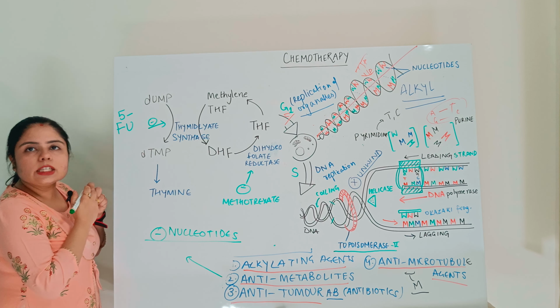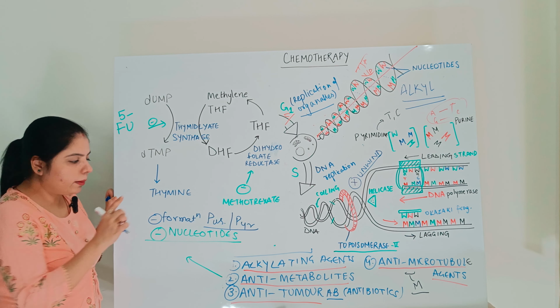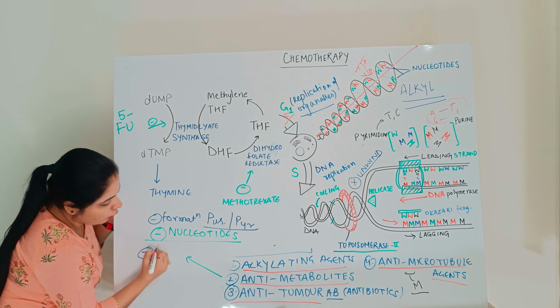And what are the nucleotides? Purines and pyrimidines. So they are targeting or inhibiting the formation of purines and pyrimidines. If they target the formation of purines and pyrimidines, they are disrupting the DNA and RNA metabolism, can I broadly say?